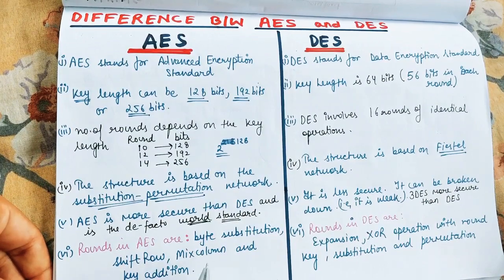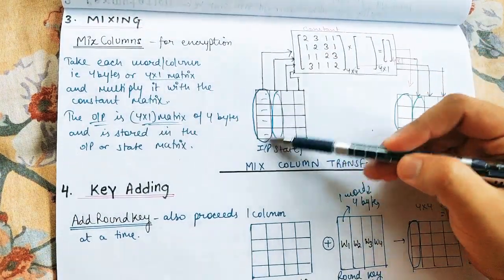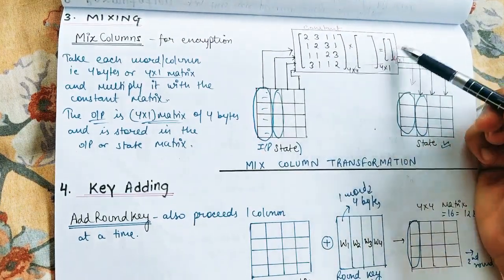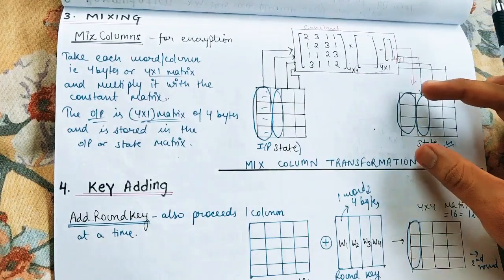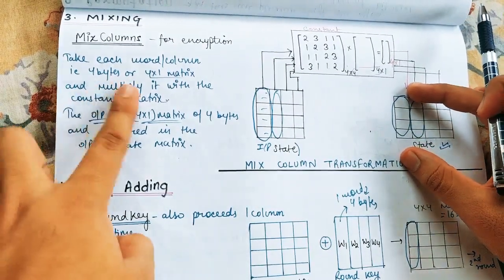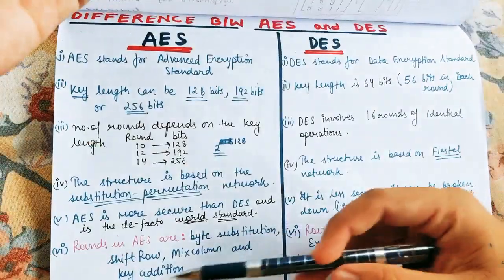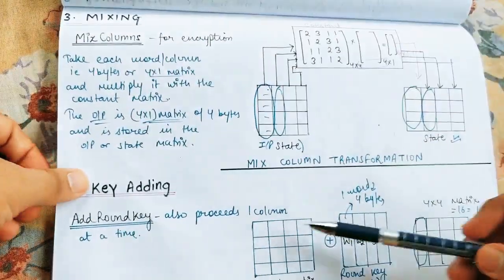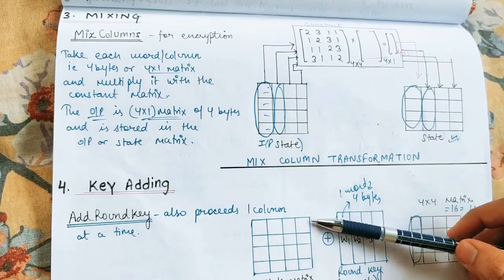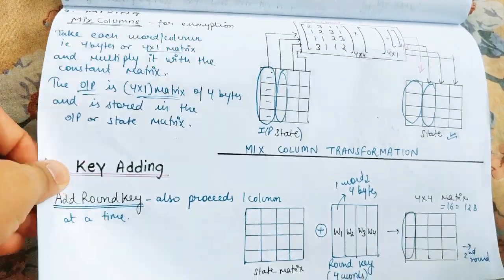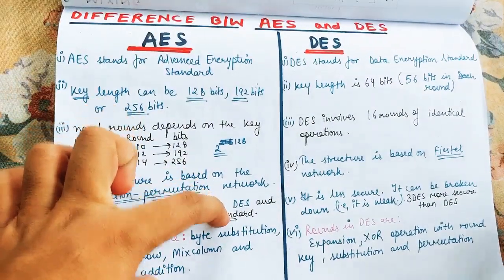Then we'll do some mixing of columns. This is the scenario: we'll take the first column, multiply this column with this constant matrix, and get some output, and this output will be stored in the output matrix. This is mixing of columns. And then the fourth one is the adding of key. In key addition, we'll simply take this state matrix and XOR it with some keys, and then we'll get some output. So in AES we have these four steps.